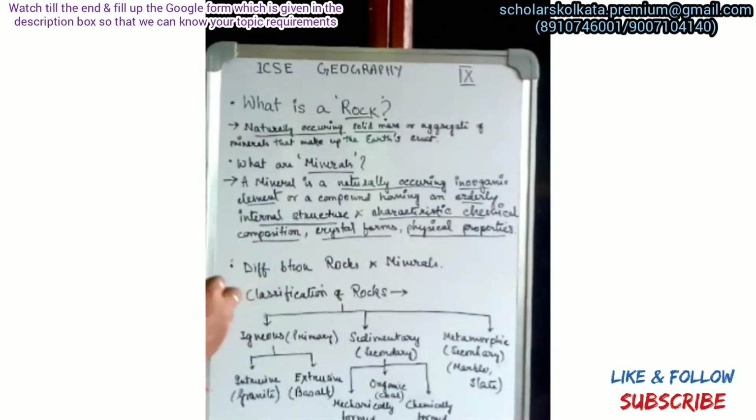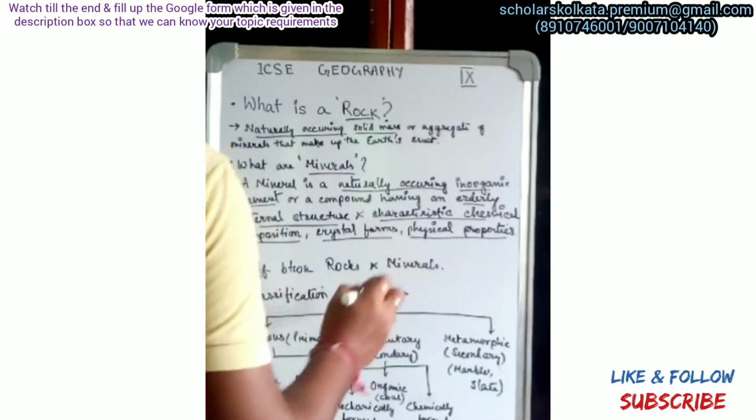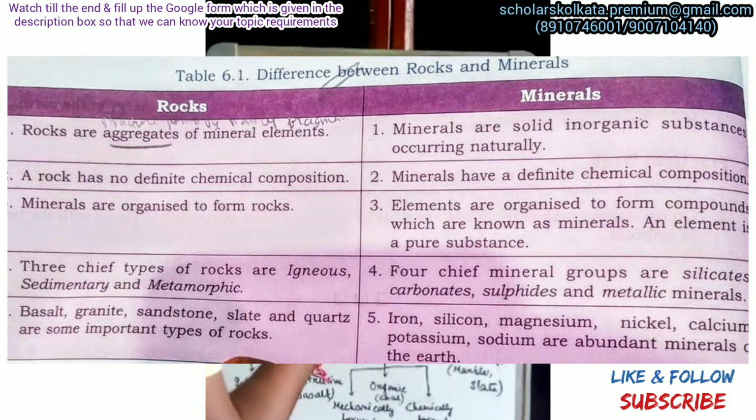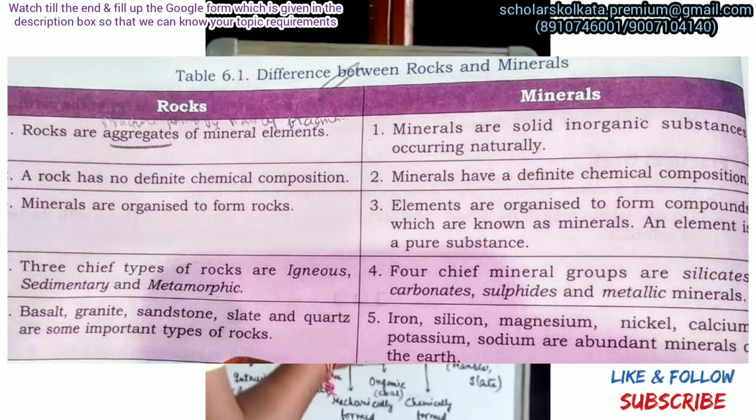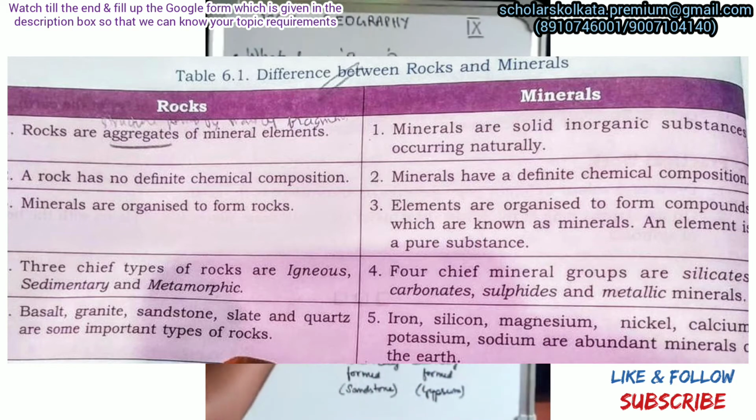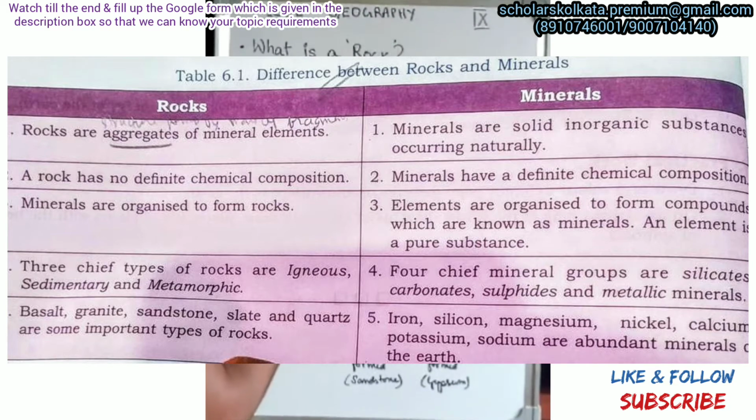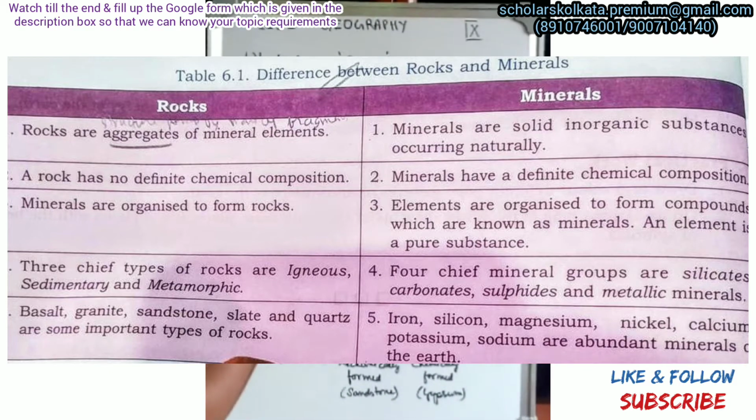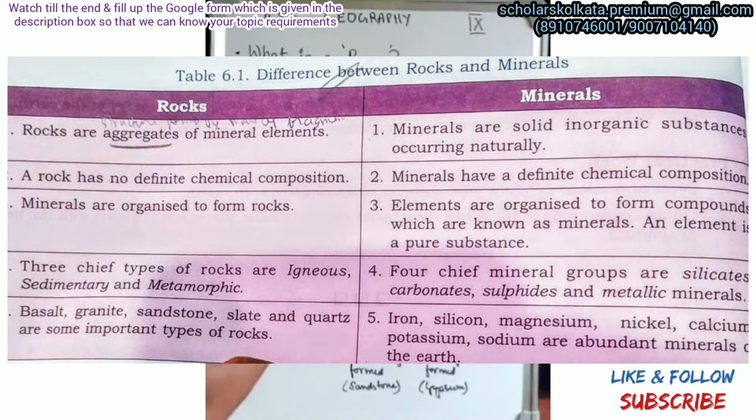Now, what is the difference between rocks and minerals? Rocks are aggregates of minerals, but minerals are solid inorganic substances that occur naturally. Both occur naturally, but rocks are basically an aggregation of minerals. The second point is composition. Rocks do not have a definite composition, but minerals, as I said in the definition, have a specific structure and specific chemical formula. Minerals are organized to form rocks, whereas elements are organized to form compounds, and those compounds in turn form the minerals.